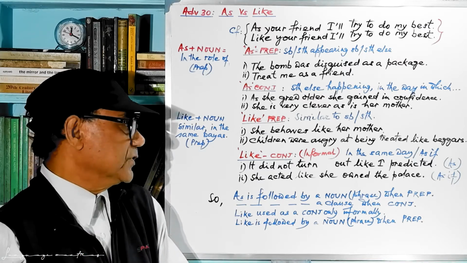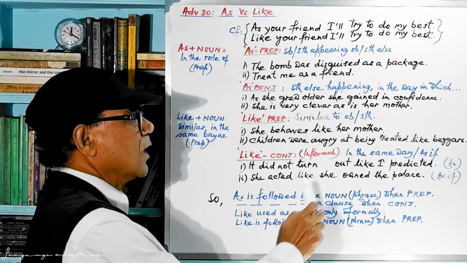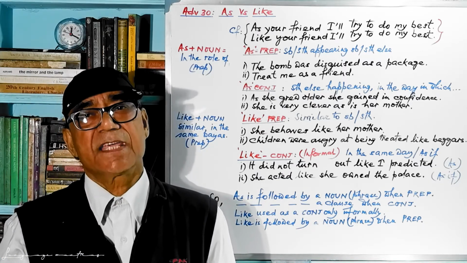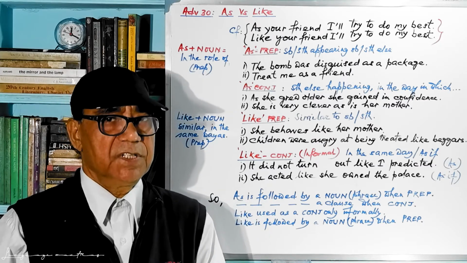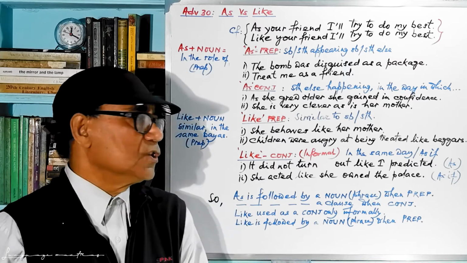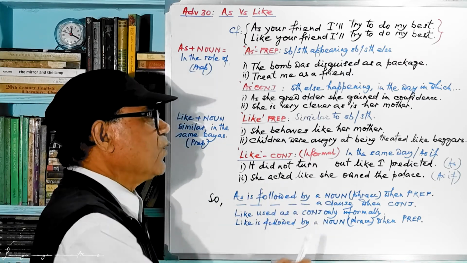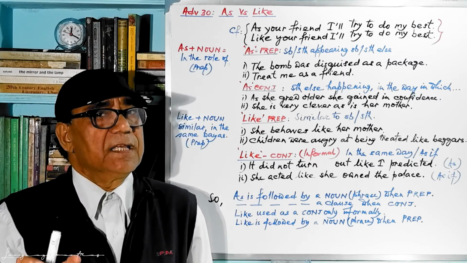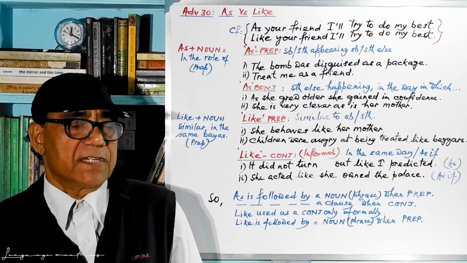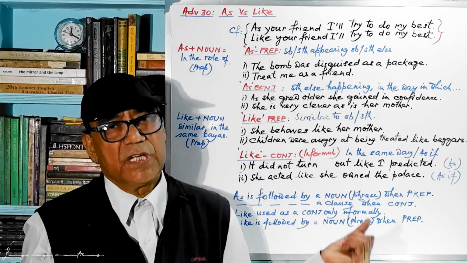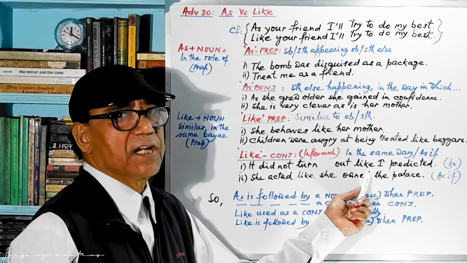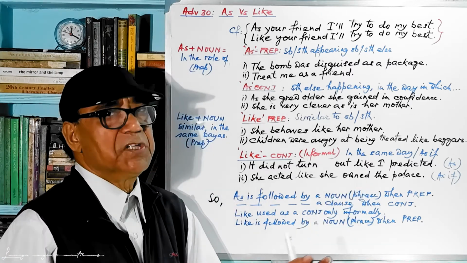We have two examples here. It did not turn out like I predicted. That means what I predicted and what turned out were different things. So, it did not turn out like I predicted actually is it did not turn out as I predicted. That would be more grammatical. But if you use like, it will be treated as informal use of like as a conjunction because you cannot give it any other name.